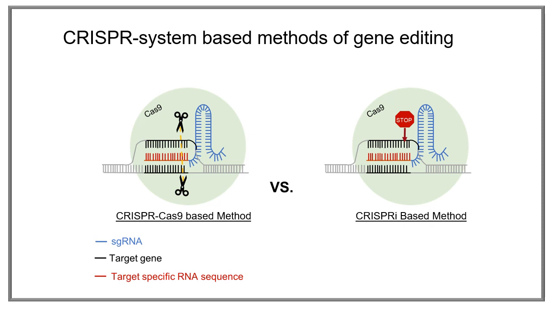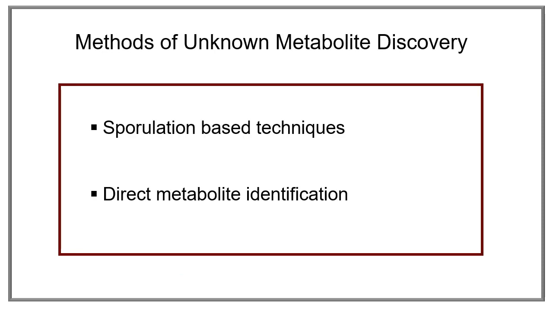Following the generation of both mutant strains, a complementation assay was performed on the deletion strain to confirm that there is no other ulterior effects of the Cas9 during the conjugation. A series of data collection and analysis techniques were performed on the mutant and wild-type strains. Since we are searching for unknown metabolites, we will use two basic methods to look for evidence of silenced phenotypes in our targeted biosynthetic gene cluster.